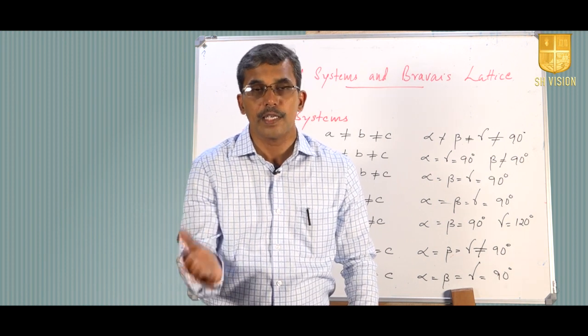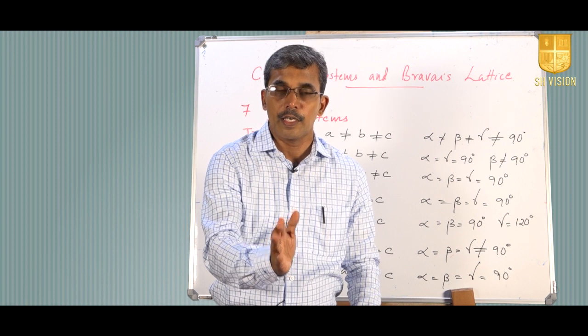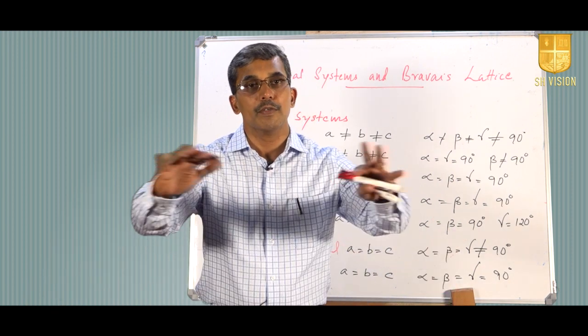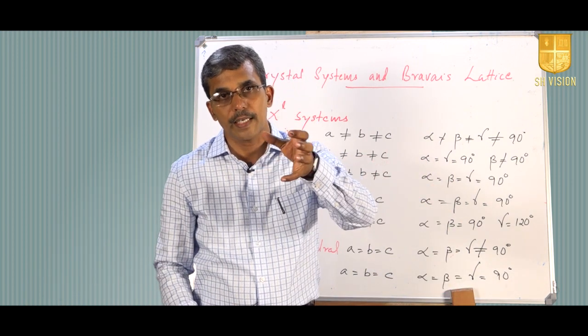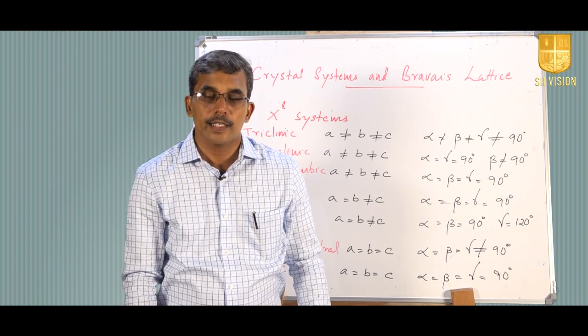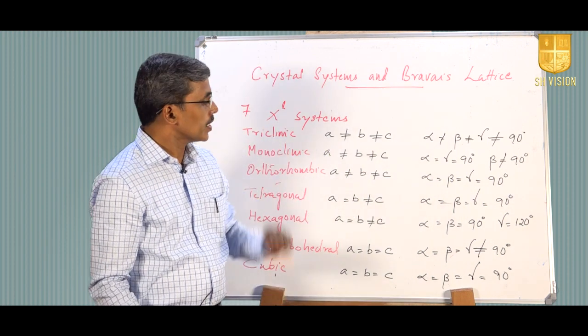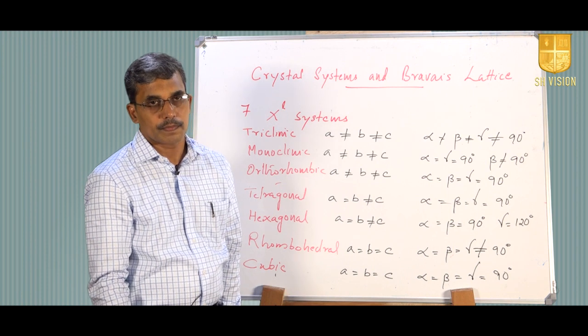Only if it is stackable will we be able to give translation along a, b and c, and span the complete 3-dimensional crystal system. So, these are the 7 basic crystal systems.